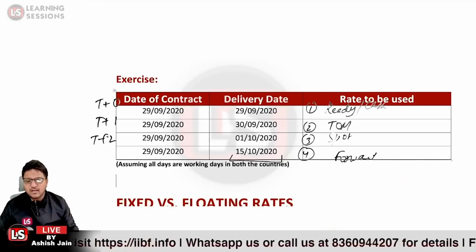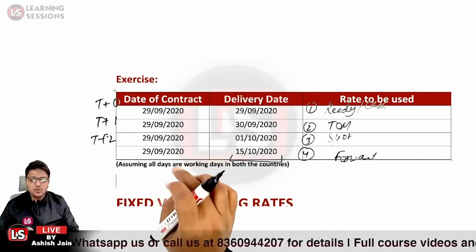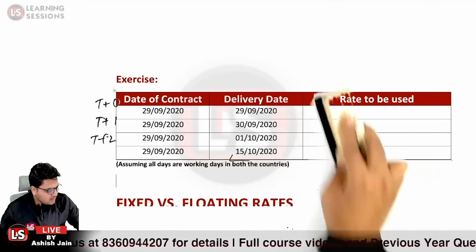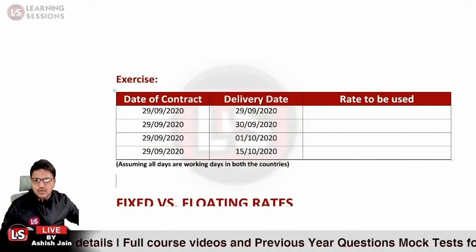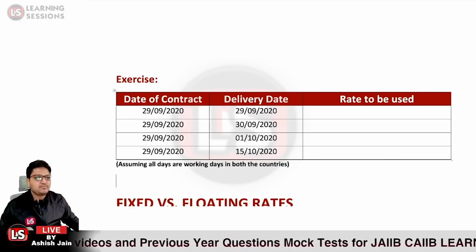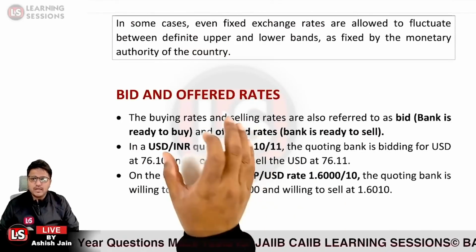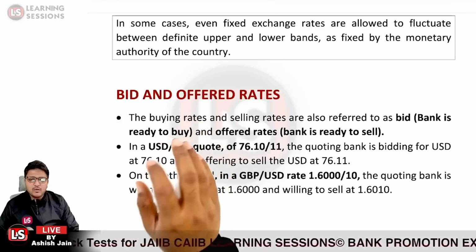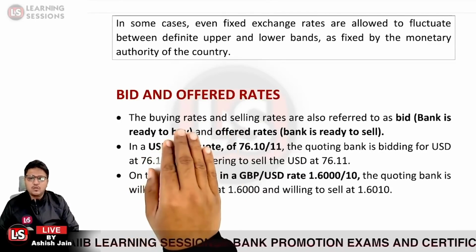I hope you have understood the concept related to settlement dates and how we can calculate the forward rate from the spot rate and the forward point. Further, we have learned the concept of interest rate differential, forward point calculation, and the cross rate mechanism. Let's consider another point, related to bid and offered rate. These are only different names for the same thing.